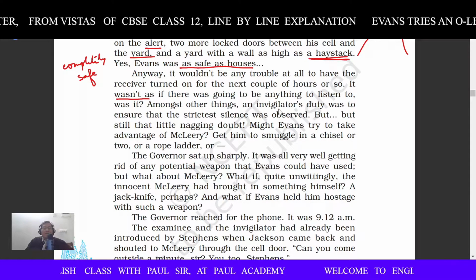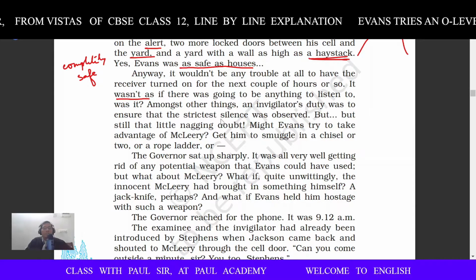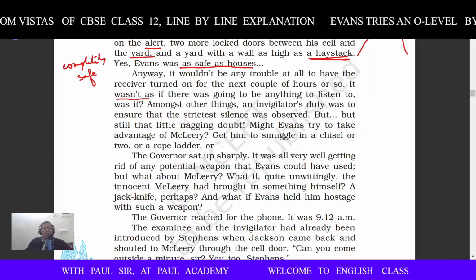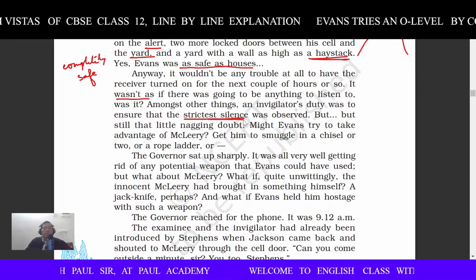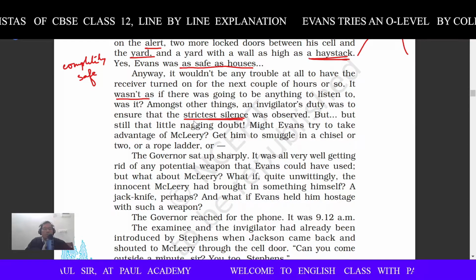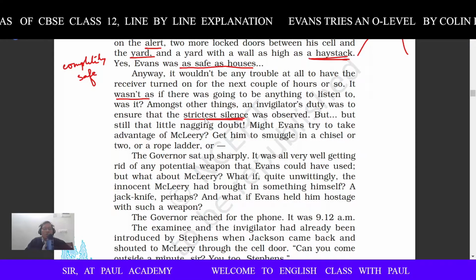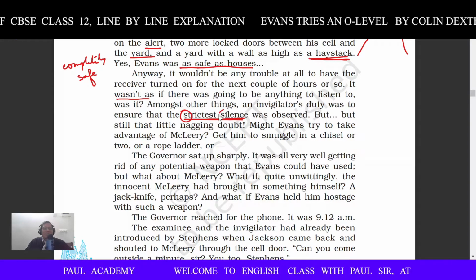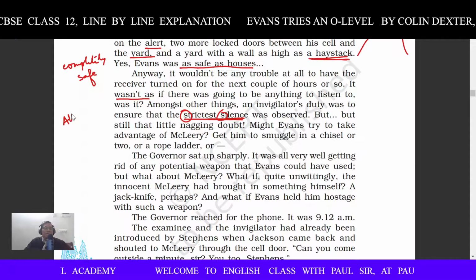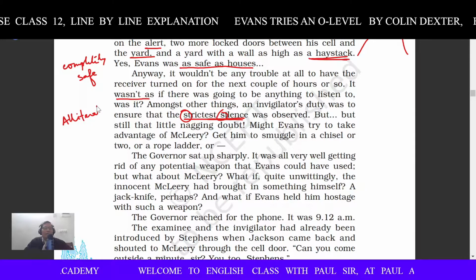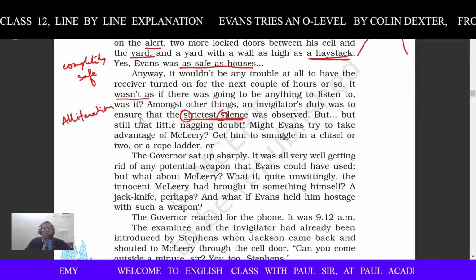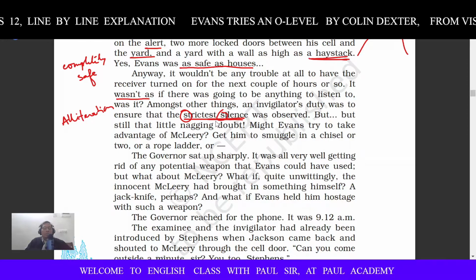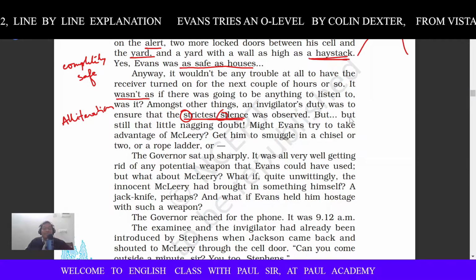Among other things, an invigilator's duty was to ensure that the strictest silence was observed, right? Strictest silence, it is a figure of speech. It is called alliteration. You can also call it sibilance. Alliteration means the repetition of a sound, and sibilance means the repetition of a soft sound. What is a soft sound? S is a soft sound, right? So you can write it, A-L-L-I-T-E-R-A-T-I-O-N. Amongst other things, an invigilator's duty was to ensure that strictest silence was observed inside the cell.